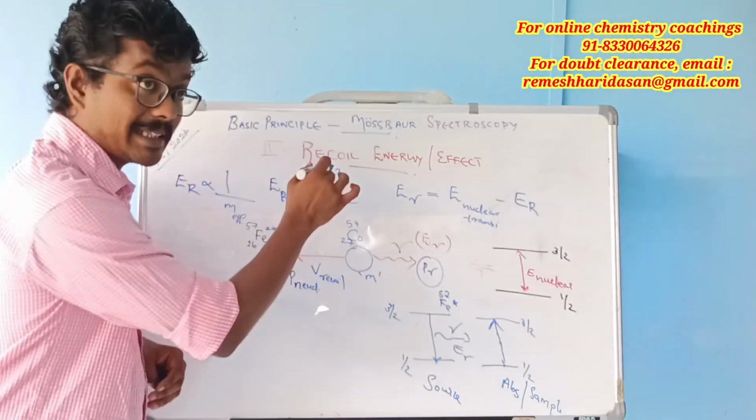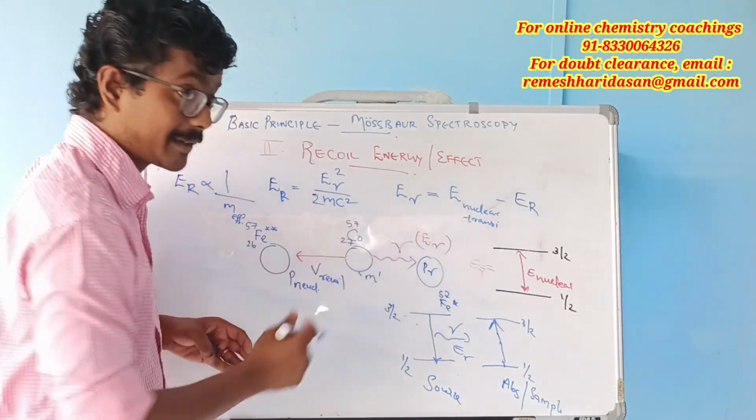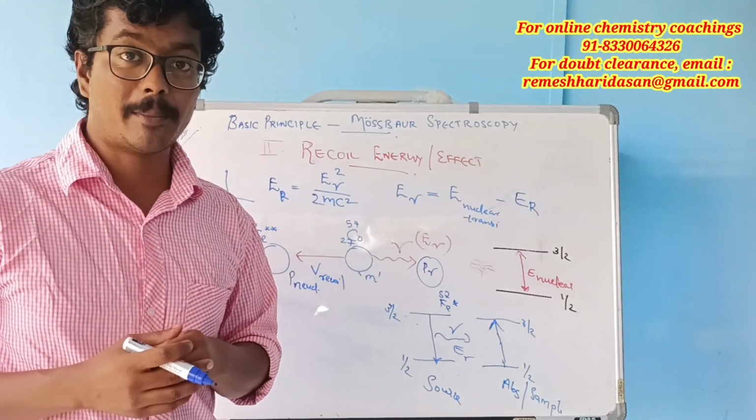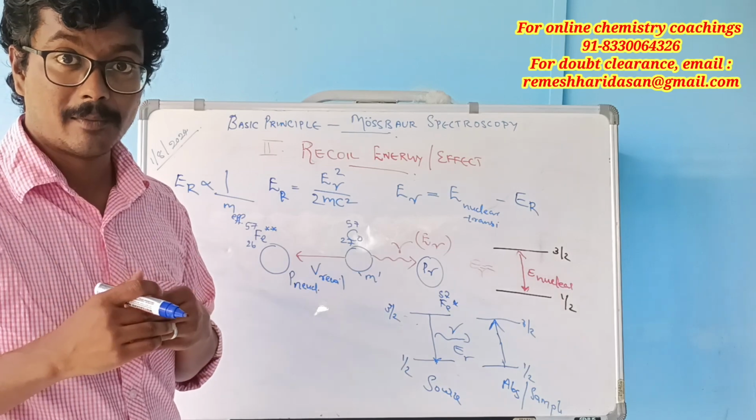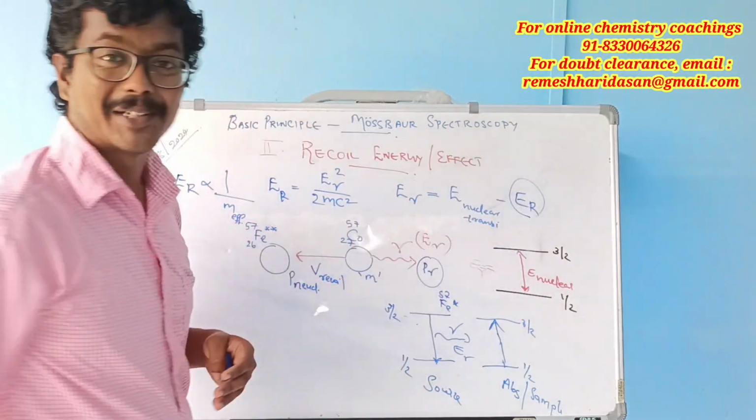But if there is recoil effect, what is going to happen? A portion of the energy of the gamma radiation is lost in terms of recoil energy.